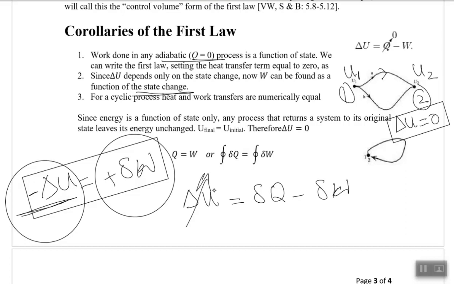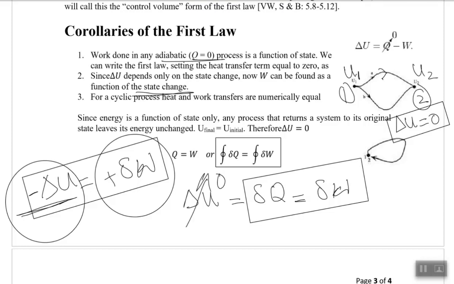So the cyclic integral of Q would be equal to the cyclic integral of W. For a cyclic process, heat supplied is equal to work done. That means the total energy, the internal energy, is unchanged.